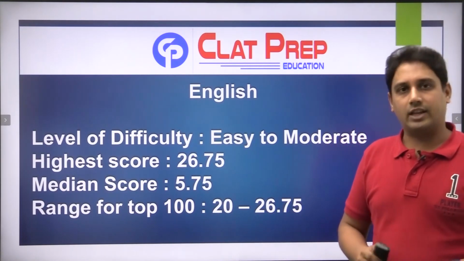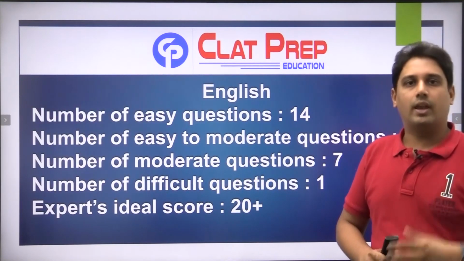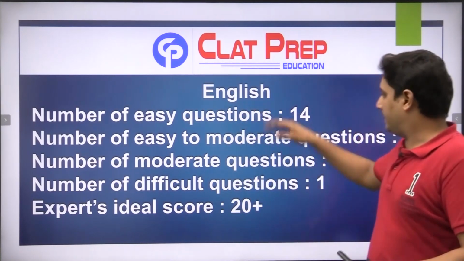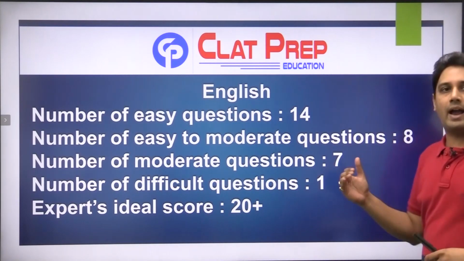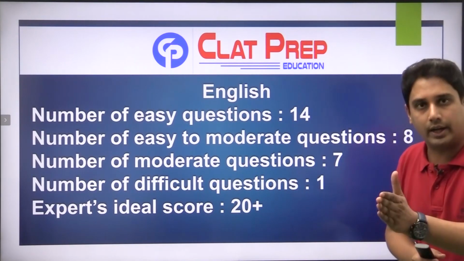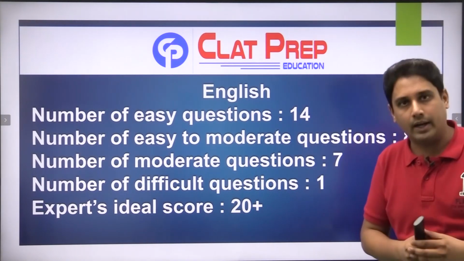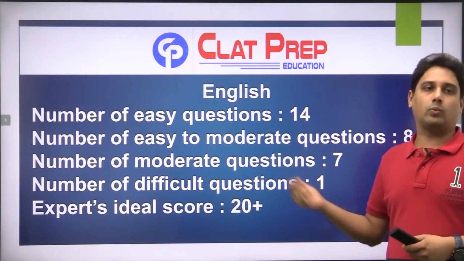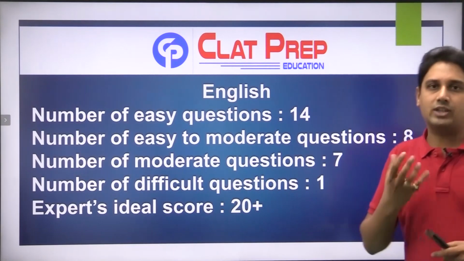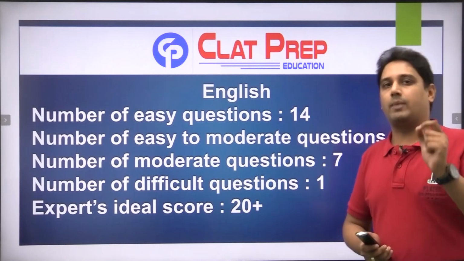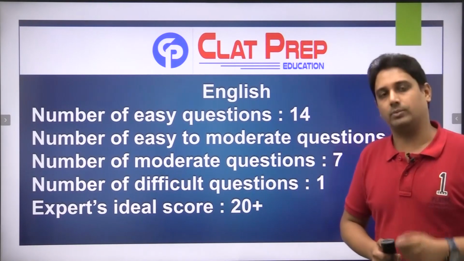Coming to the sectional breakup for the number of questions which fell under the category of easy questions were 14. There were 8 questions which I would rate as easy to moderate, and then 7 questions which were specifically rated as moderate, and then one difficult question was there. So as per the expert, the ideal score for this particular section was 20 plus, which was easily manageable.